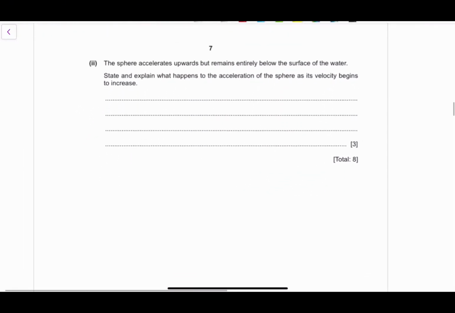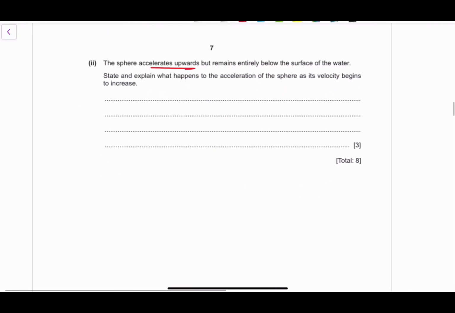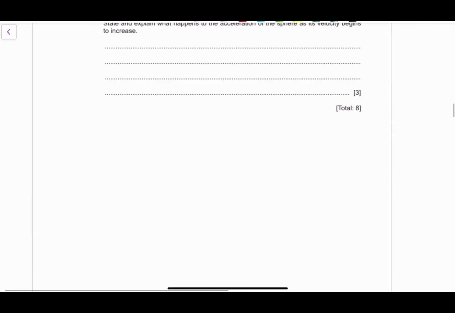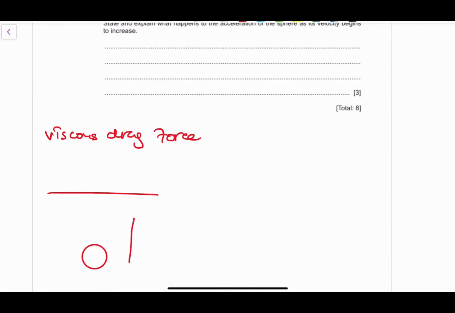Very important. So we've been given the sphere that accelerates upwards but remains entirely below the surface of water. You've been asked to state and explain what happens to the acceleration of the sphere as its velocity begins to increase. So I want to introduce a concept of what we call viscous drag. Viscous drag force is a force that basically acts in all liquids because of the friction that exists. So if you have a liquid and an object in the liquid itself, as the object moves upwards in a liquid, right?